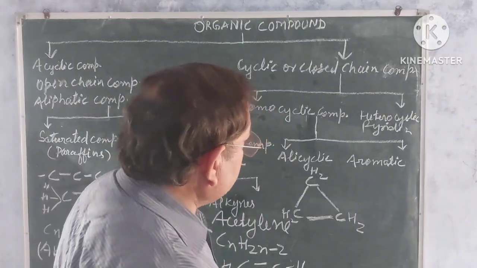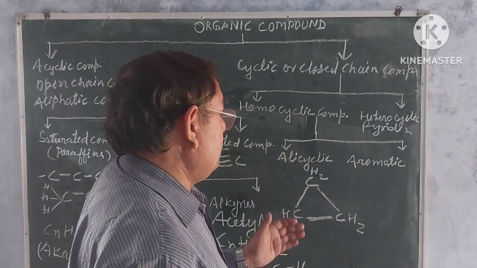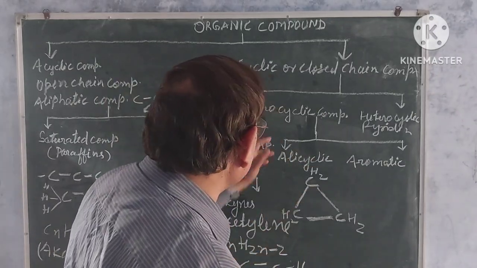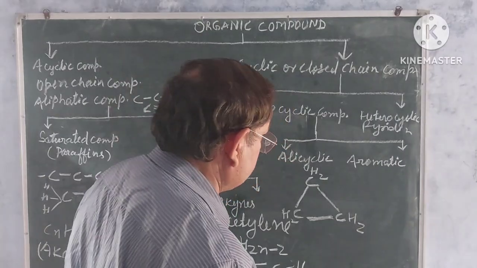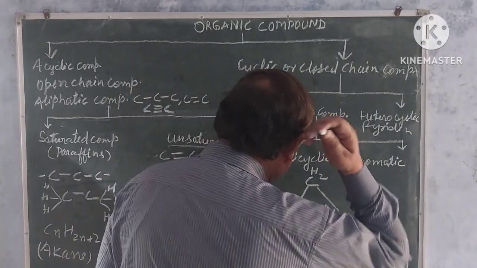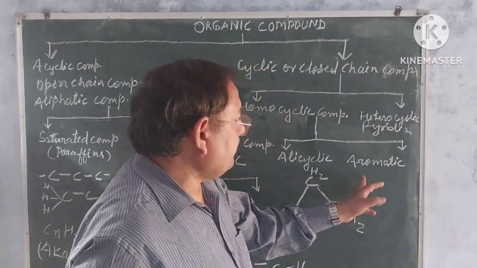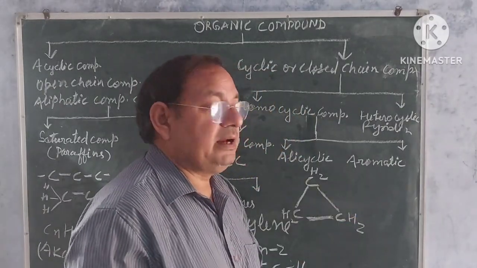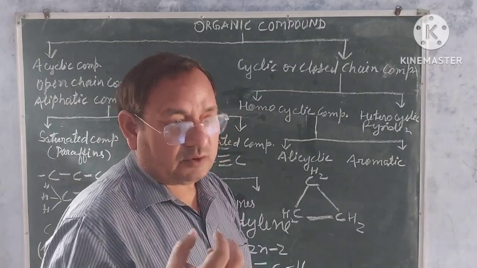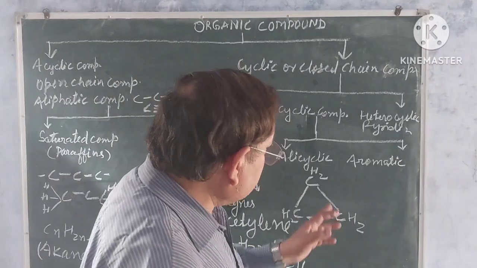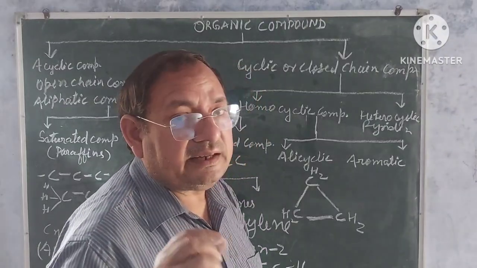And another part of the homocyclic group is aromatic compounds. Understand? Aromatic compounds are also found in a closed ring, and there are single and double bonds alternately.